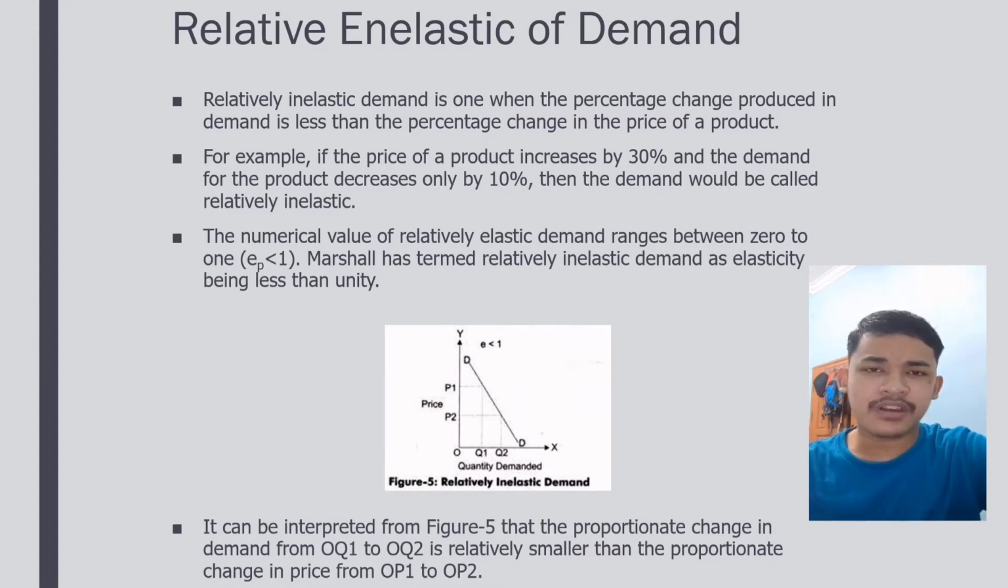The numerical value of relatively inelastic demand ranges between 0 and 1. Marshall has termed relatively inelastic demand as elasticity being less than unity. You see the graph. It can be interpreted from figure 5 that the proportionate change in demand from OQ1 to OQ2 is relatively smaller than the proportionate change in price from OP1 to OP2.